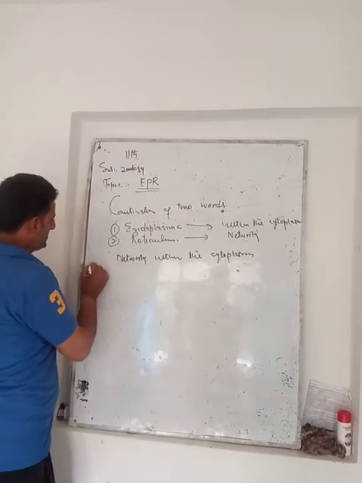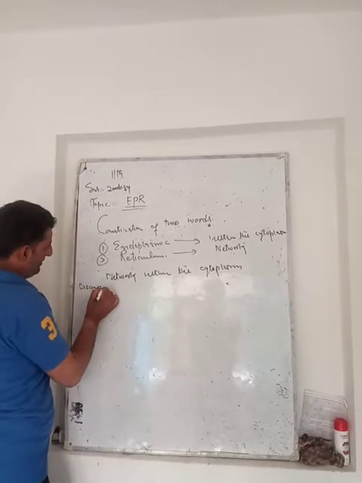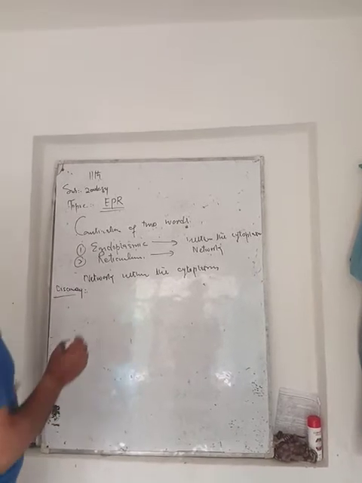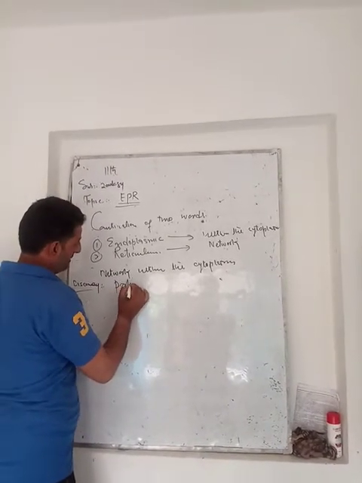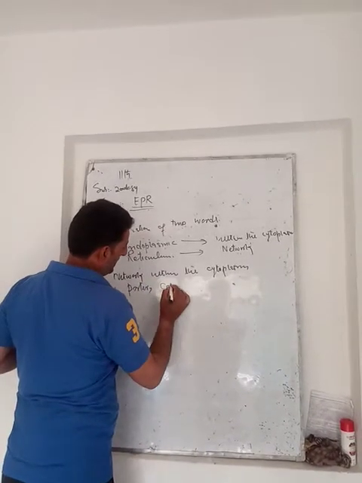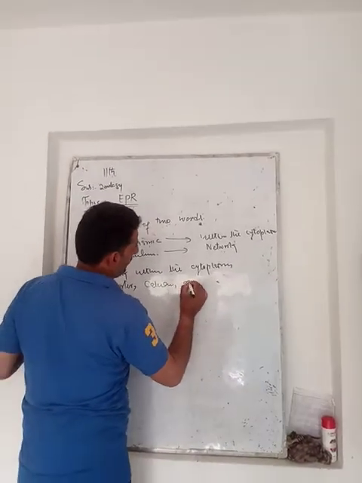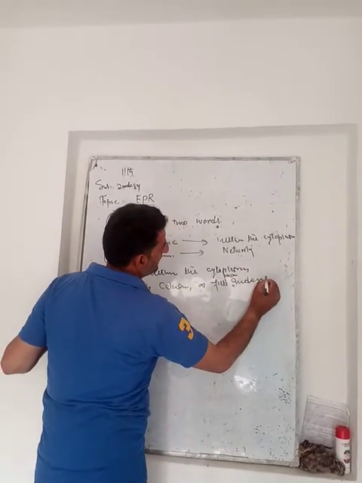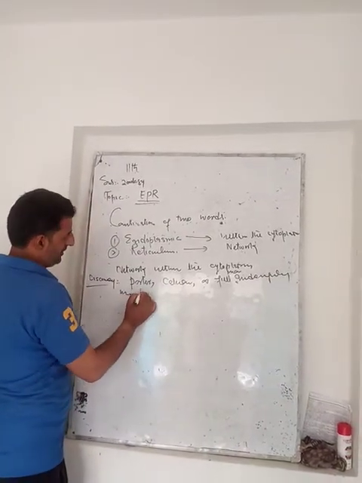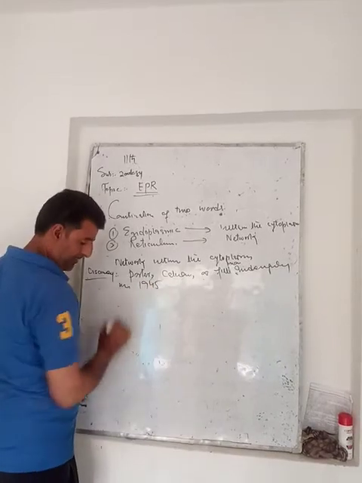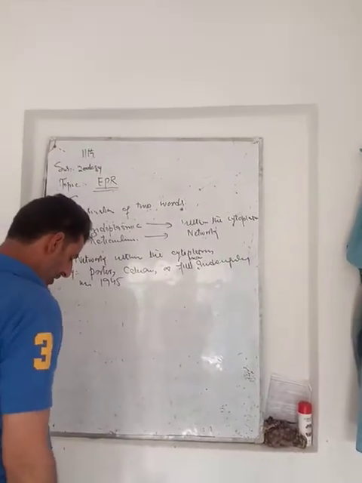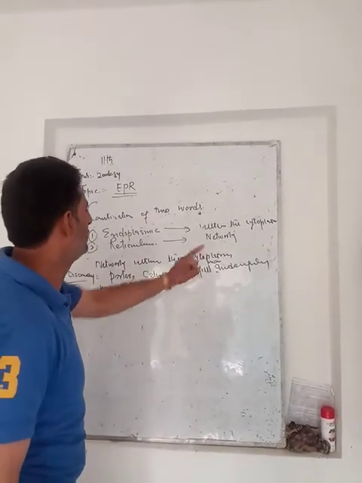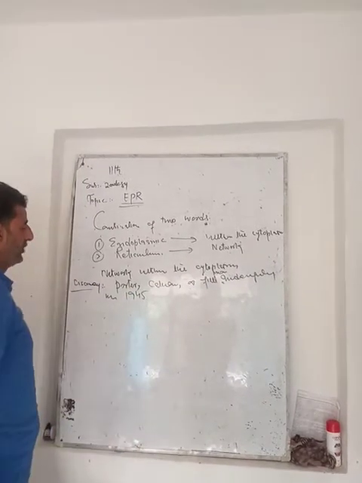If we talk about its discovery, this endoplasmic reticulum was for the first time discovered by Porter, Claude and Fullman independently in 1945.